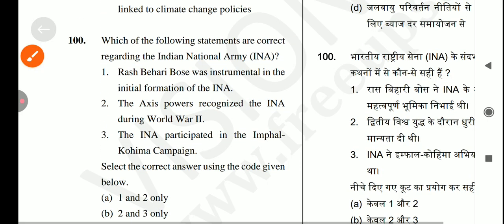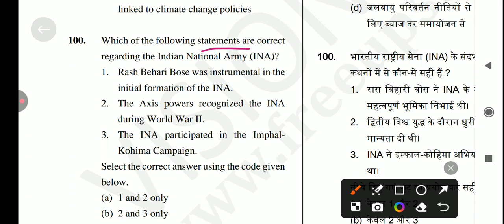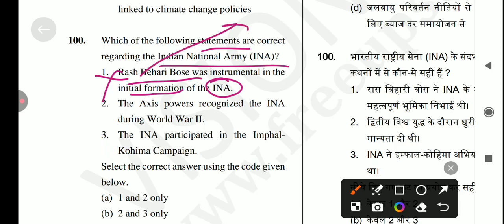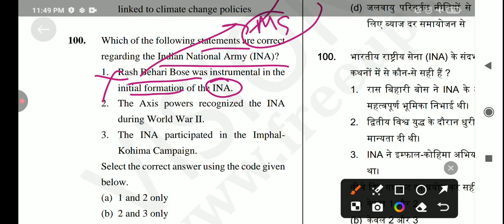Let's come to the next question, which is with reference to the Indian National Army, which of the following statements are correct? First is Ras Bihari Bose was instrumental in the initial formation of the Indian National Army. Is it true? No, it's not a correct statement because it's not Ras Bihari Bose. It was Captain Mohan Singh. So the first statement is incorrect.